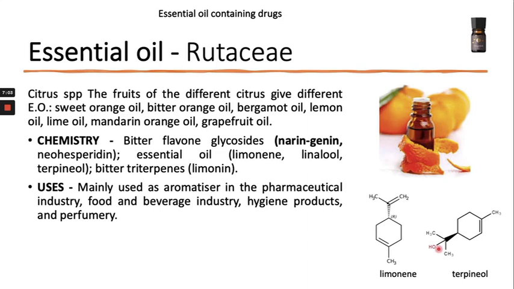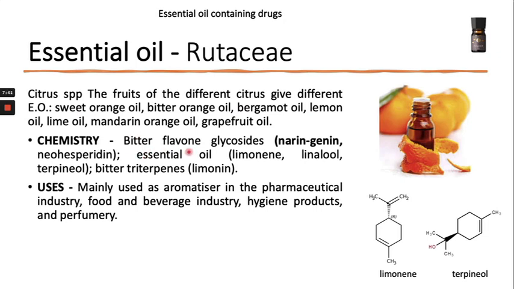So essential oil from the Rutaceae family also contains monoterpenes, which are limonene and terpineol. So with citrus species, the fruit of the different citrus gives different essential oils. For example, sweet orange oil, bitter orange oil, bergamot oil, and lemon oil. So these oils all contain monoterpenes.